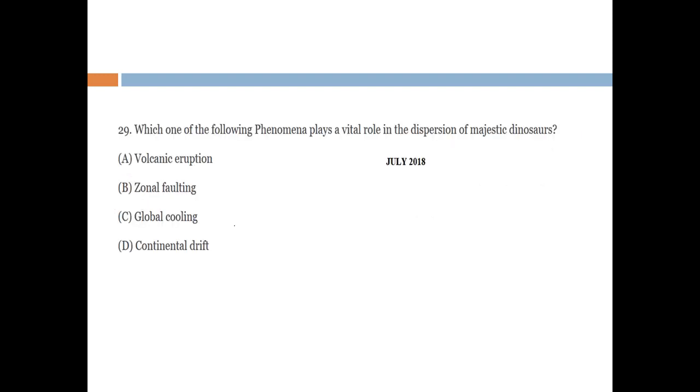Next question, July 2018, from the NET exam. Which one of the following phenomena plays a vital role in the dispersion of Mesozoic dinosaurs? Continental drift is the right answer, because global cooling, zonal faulting, and volcanic eruption are not related to Wegener's theory. So that's why continental drift is the right answer.